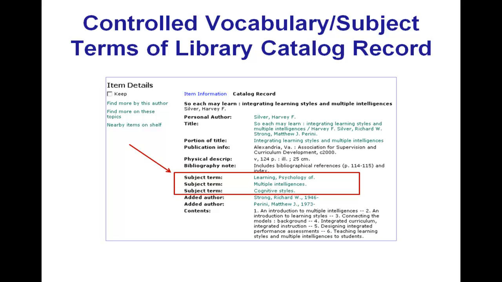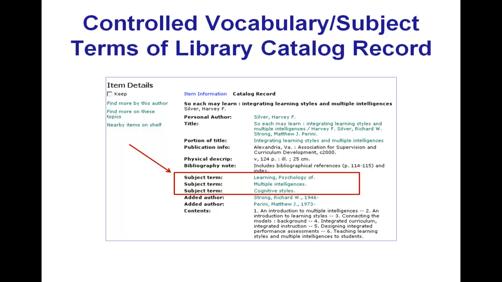The title of this book is So Each May Learn, Integrating Learning Styles and Multiple Intelligences. What I have in the red box there is linked, the subject metadata field is called subject term, and the information for the first one is psychology of learning. The data entered in the second field is multiple intelligences, and the third one is cognitive styles.